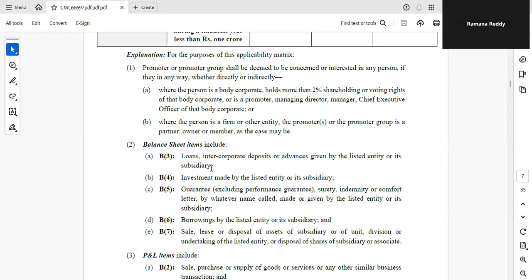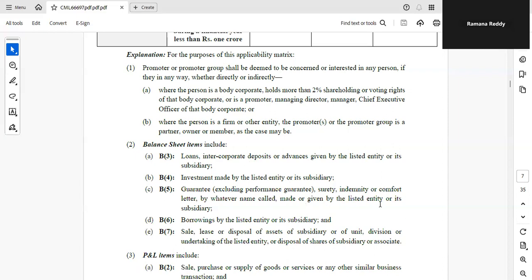See, balance sheet item includes loan, intercorporate deposits or advances given by the listed entity or its subsidiary. Investment made by the listed entity or its subsidiary. Guarantee, excluding performance guarantee.